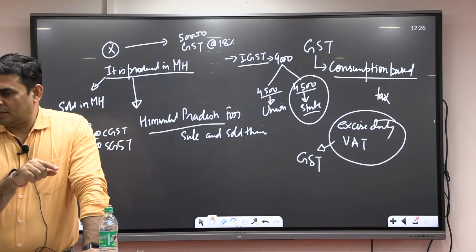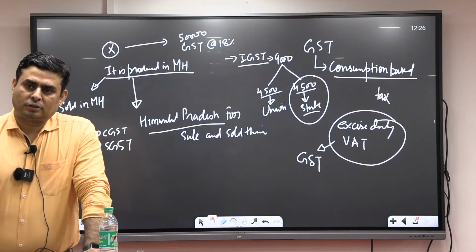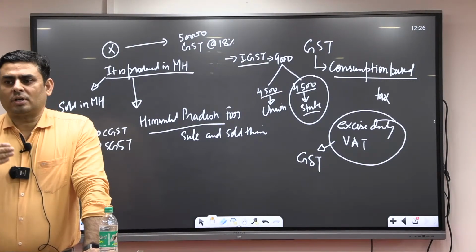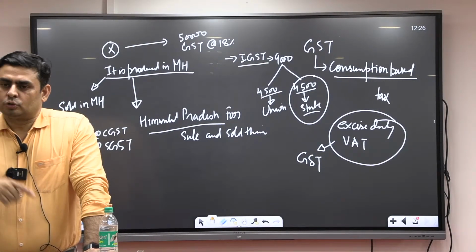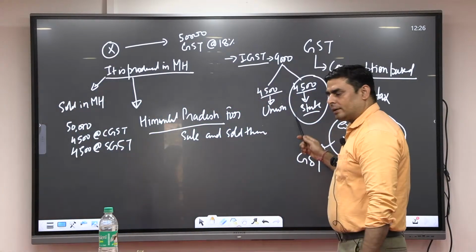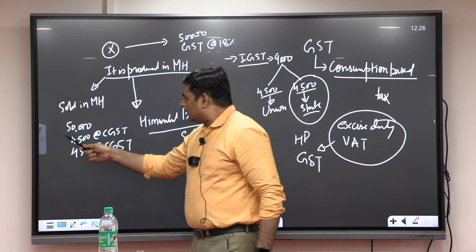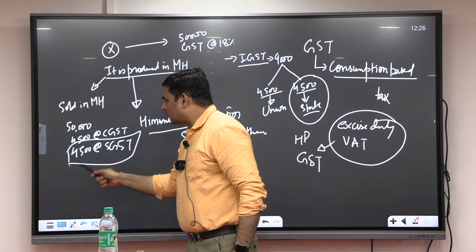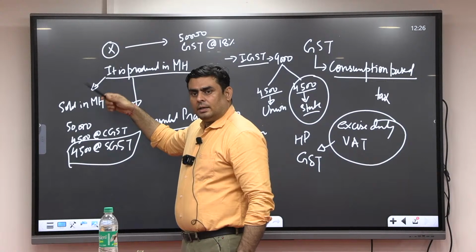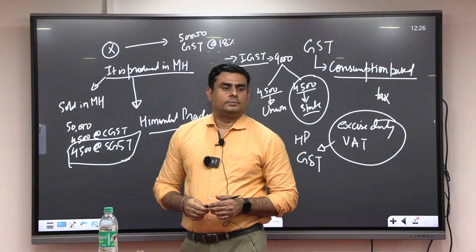Employment further increases in that state. Because employment increases, income and consumption also increase. So indirectly, this profit goes to Himachal Pradesh. But because of increased production, the value of 4,500 within the state goes to the state of Maharashtra.